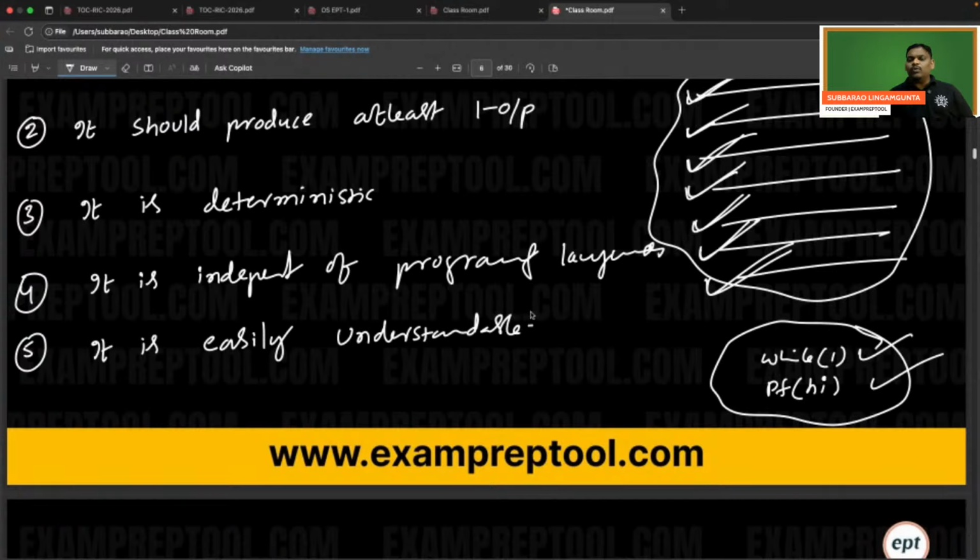Anything else you want to write? It is independent of programming language. It is deterministic. It should produce at least one output.